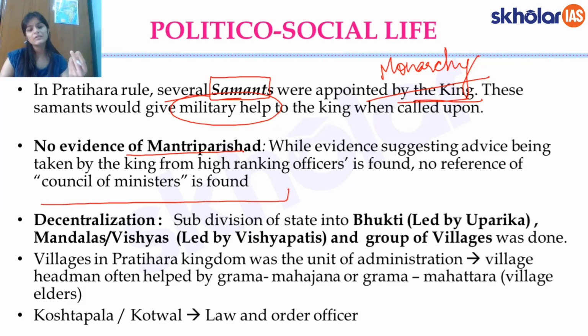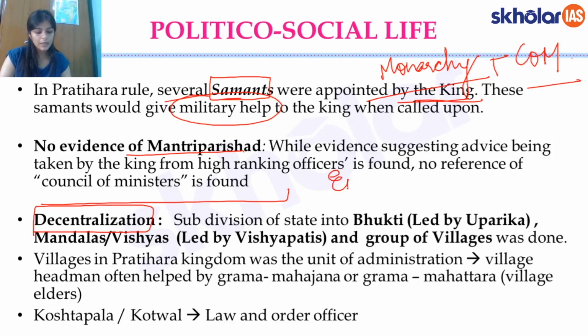There are certain evidences, indirect references, which suggest there was probably a council of ministers, because essentially the kind of administration and the setup that was going on during the times of Guptas and Vardhanas, etc., only continued, and there was probably a king and his council of ministers to assist him, but we do not really have any strong evidences to support it. Also, what was the kind of decentralization that was happening?